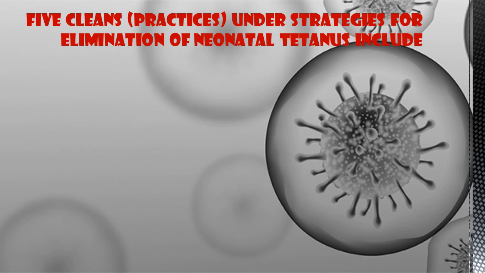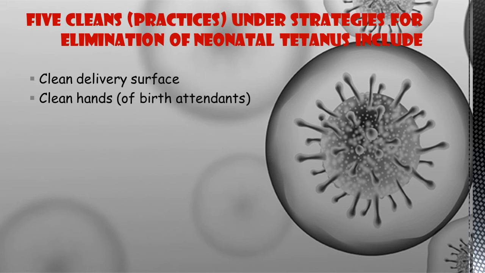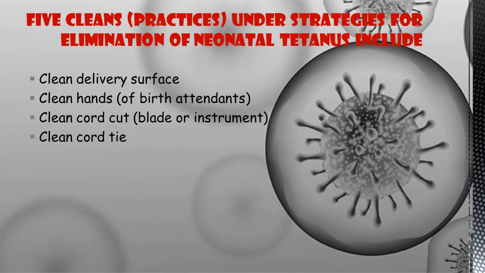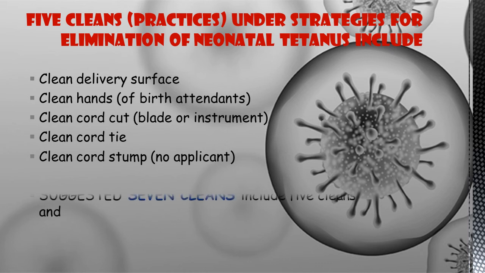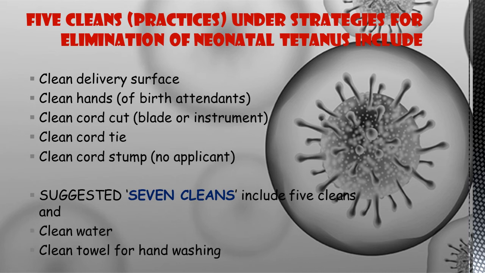Let's see regarding the 5 clean practices under the strategies for the elimination of neonatal tetanus. They include clean delivery surface, clean hands of birth attendants, clean cord cut, that is blade or instrument, clean cord tie, and then clean cord stump, that is no applicant should be required. Along with that, 2 more cleans have been suggested, making it 7 cleans, that is clean water, then clean towel for hand washing.